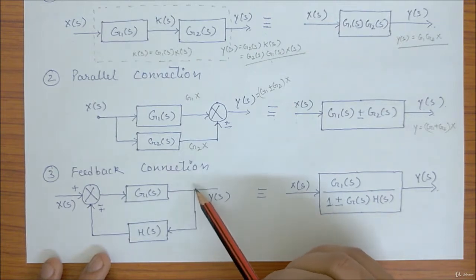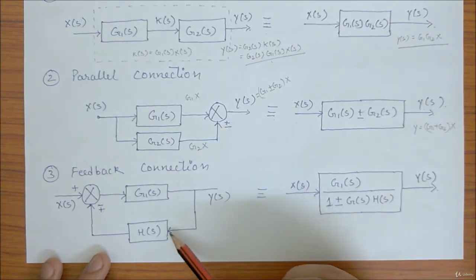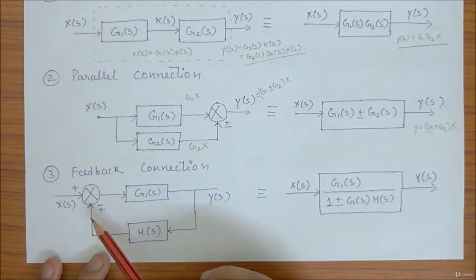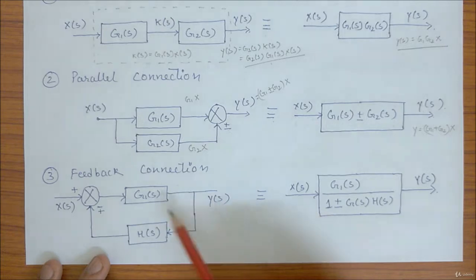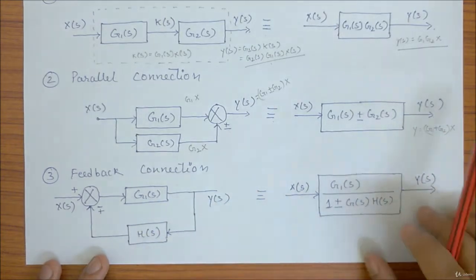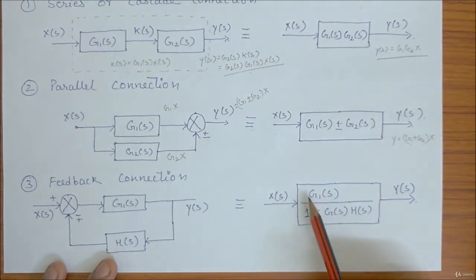You are putting some value of the output with a gain to the input. That is why it is called feedback. Here this is the input, this is the output, this is the gain block, this is the feedback block. Again you can replace it by X(s) and Y(s), same, G1(s) divided by 1 plus or minus G(s)H(s).